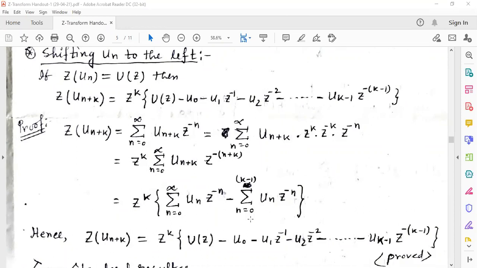Now this summation u_n z^(-n) means U(z). Now putting n equal to 0, 1, 2 and so on: for n equal to 0 it is only u0. When we put n equal to 1, it is u1 z^(-1). When we put n equal to 2, u2 z^(-2). When lastly we put n equal to k minus 1, then u_{k-1} z^(-(k-1)). Then it is proved.